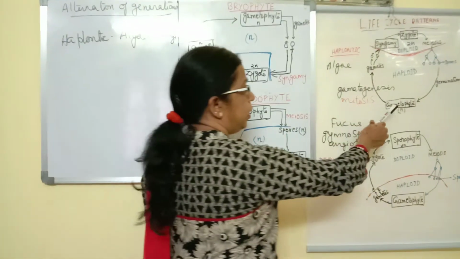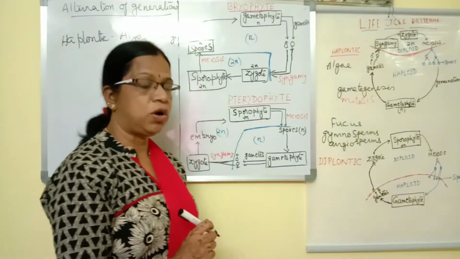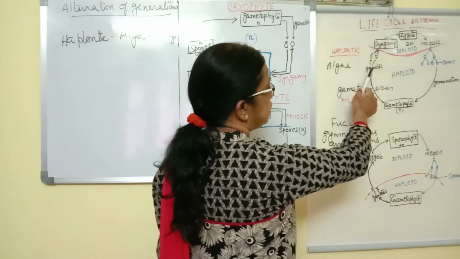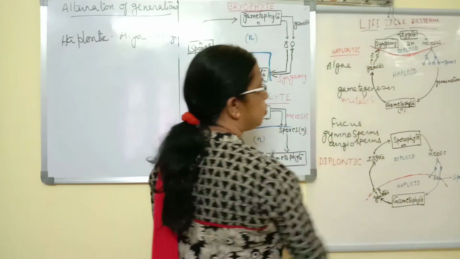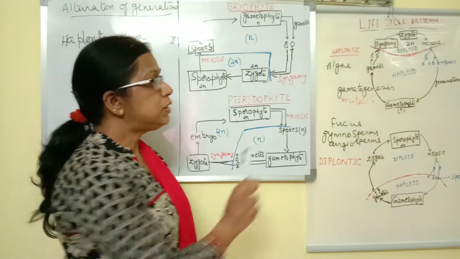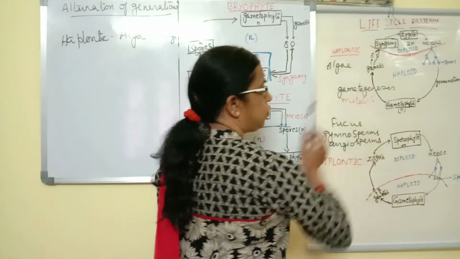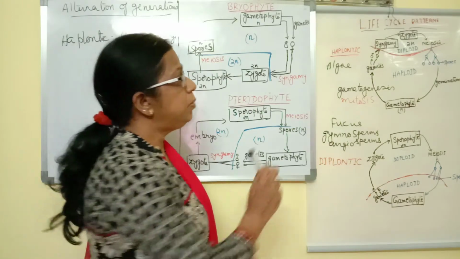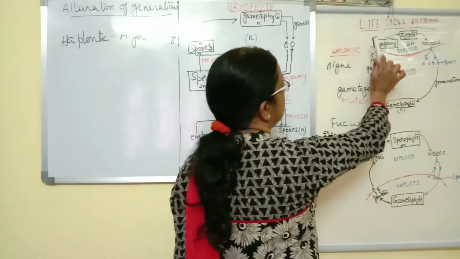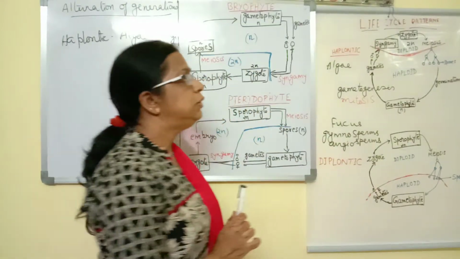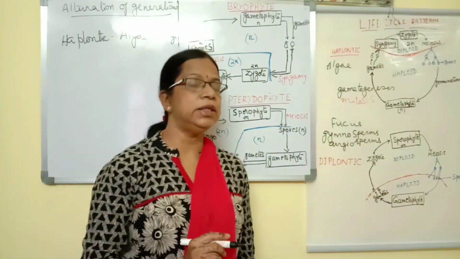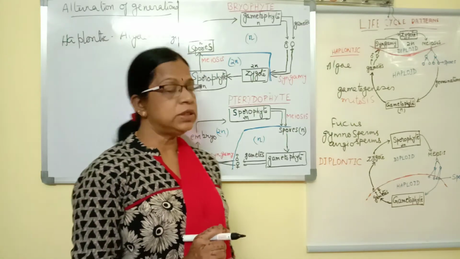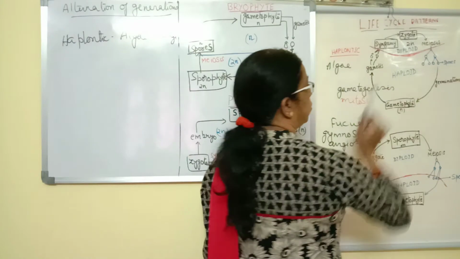So here the plant body is a gametophyte. It is the dominant phase. This gametophyte will produce gametes. Gametes are produced by the process of gametogenesis, and this takes place by mitotic division. So the gametophyte undergoes mitotic divisions to produce gametes. These gametes on fusion, that is syngamy, produce a zygote. Then the zygote is the only diploid stage in the life cycle of these organisms. And this zygote will undergo meiosis to produce haploid spores.